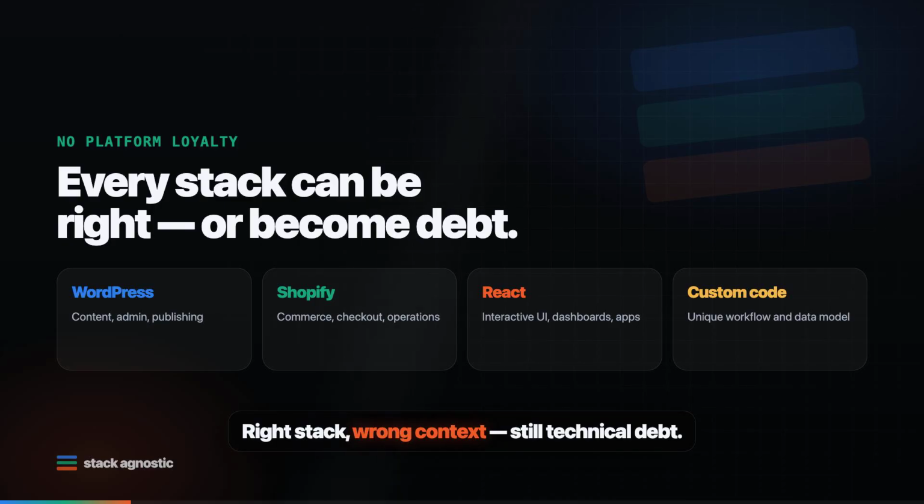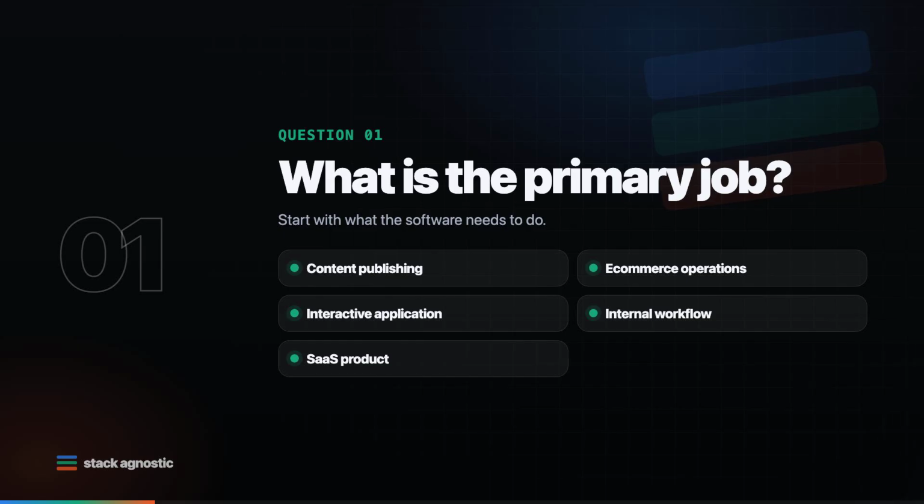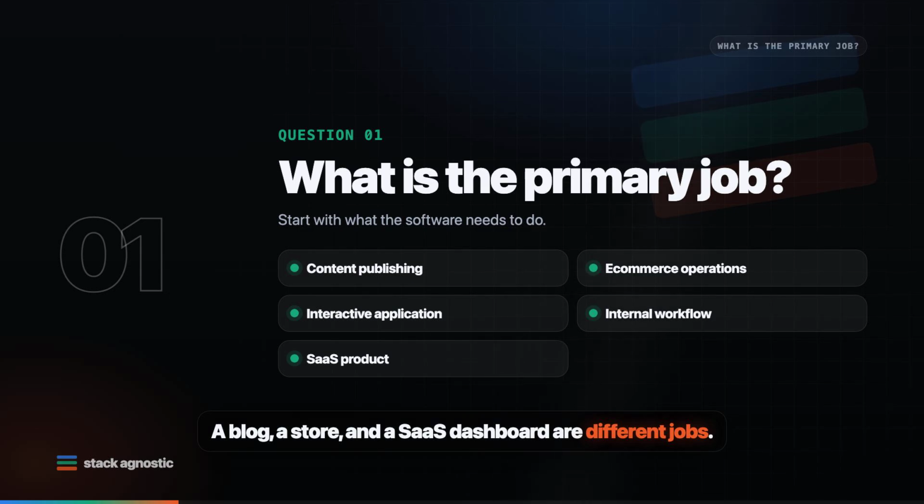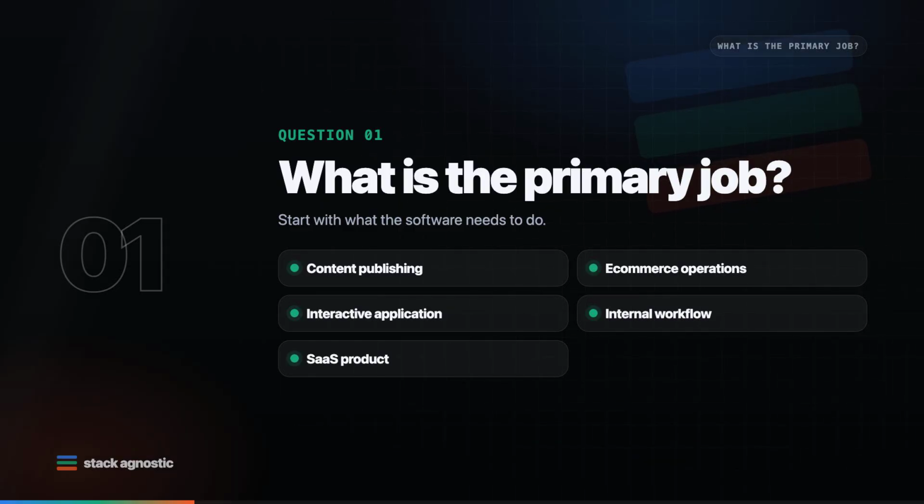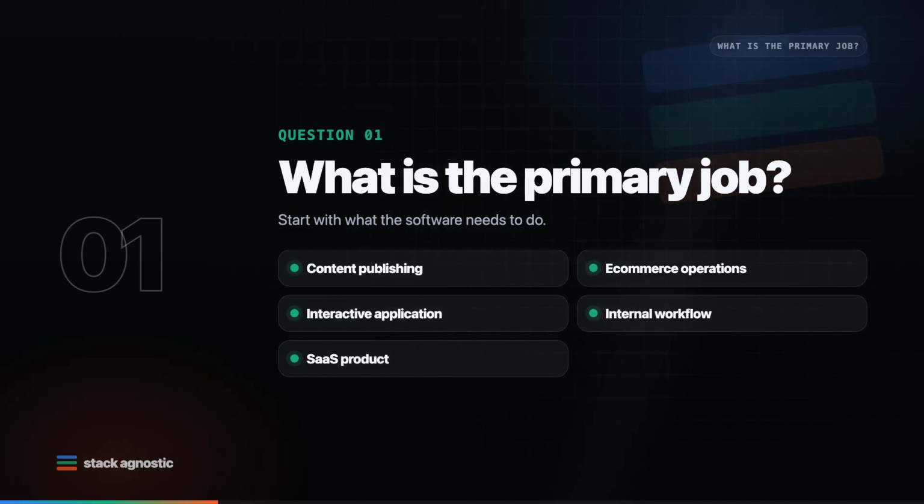Question 1: what is the primary job of the project? If the primary job is publishing content, managing pages, handling SEO, and giving non-technical people a familiar admin, WordPress might be the boring but correct answer. If the primary job is selling products reliably, handling checkout, and reducing operational maintenance, Shopify might be the better starting point. If the primary job is a highly interactive interface, custom workflow, dashboard, or SaaS product, React or a custom app may make more sense. The mistake is treating every project like an app or every app like a website. Start with a job.